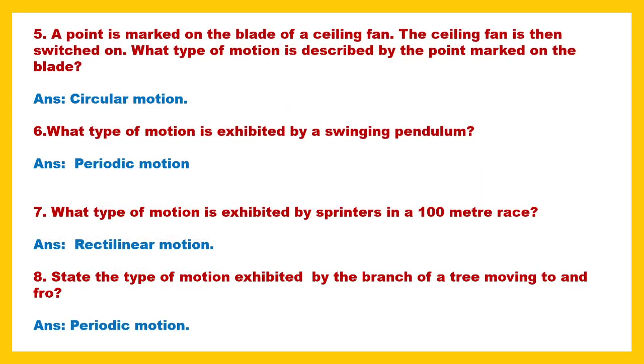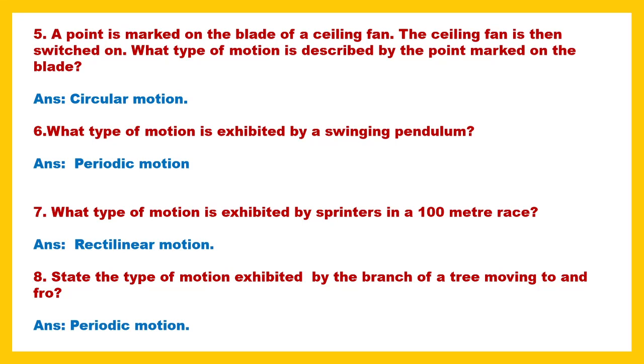Next, a point is marked on the blade of a ceiling fan. The ceiling fan is then switched on. What type of motion is described by the point marked on the blade? Suppose you take the example of a ceiling fan where a particular point is marked. Now you switch the ceiling fan on. The fan will keep moving, and this pattern of movement is known as circular motion.